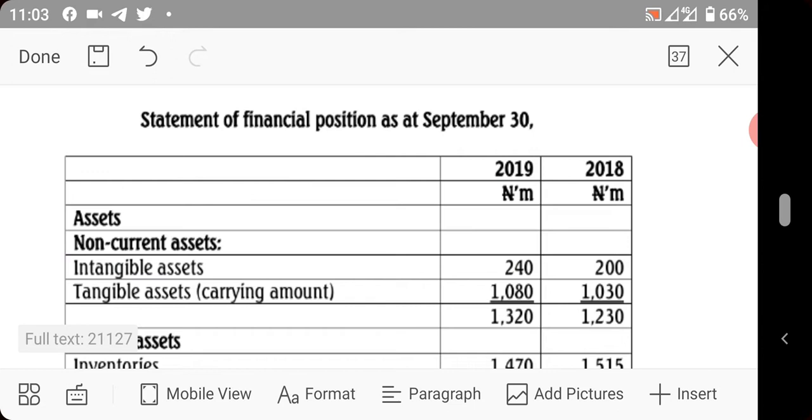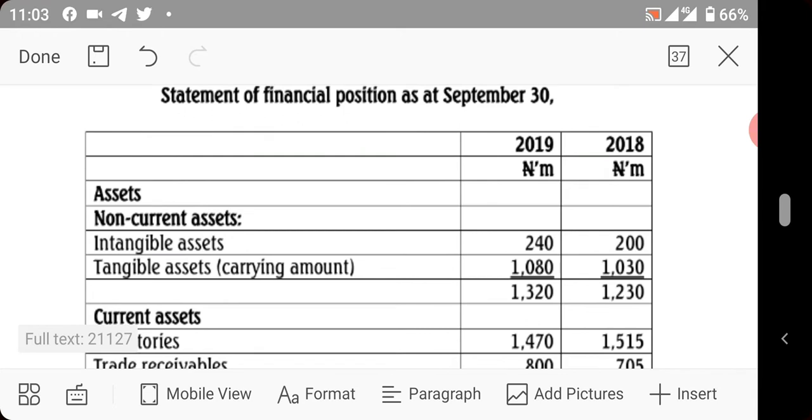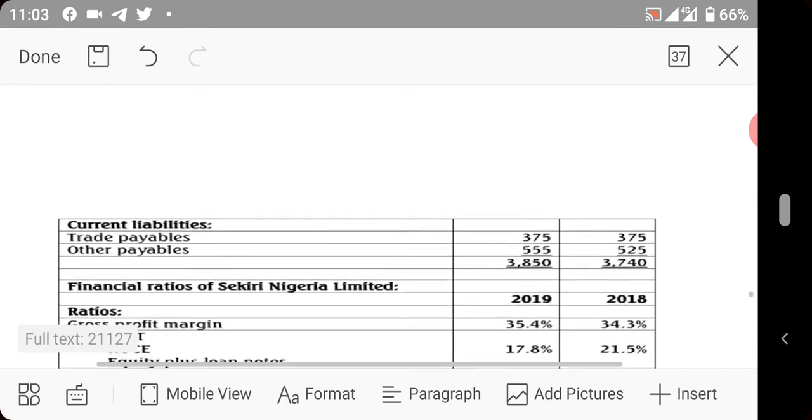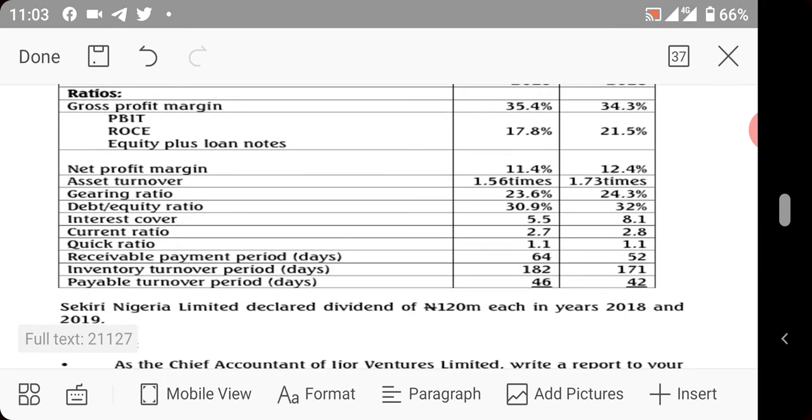So as you identify each improvement or drop in performance, you should be able to know what caused it. That is why I took my time at the beginning of the analysis and interpretation of financial statements as a topic to give you a detailed note and a reliable explanation of how these things happen, what could lead to them, and what cannot. I hope that makes sense to you. So we'll go back, and at this level, your interpretation is what gives you a higher mark.